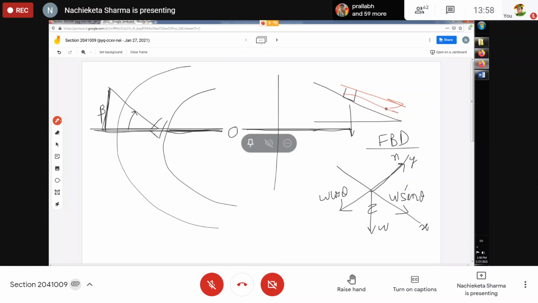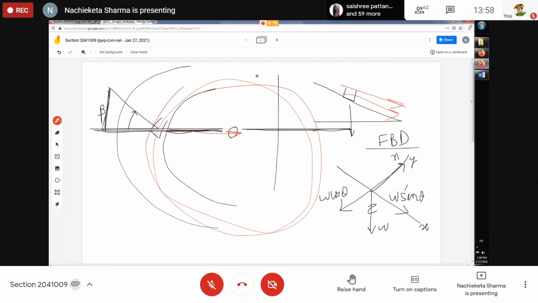My centripetal force will act horizontally towards the center, because I am considering this as the circle which is at the horizontal level, and this is the radius. So I am interested to find out the force which is acting horizontally towards the center. That is this, not this.